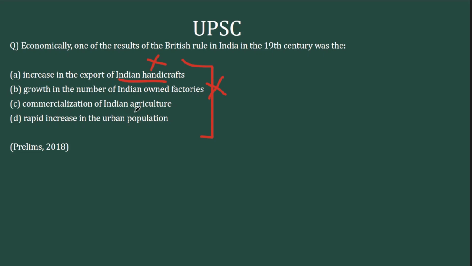Third, commercialization of Indian agriculture. Very possible, because we started cultivating commercial crops like indigo. Next up, a rapid increase in urban population. Now, did this happen during the British time? No, it didn't, because it happened after that. In the 20th century, we can say, not 19th century, when cities like Delhi, Calcutta, everything is developing in the modern sense. So at that time period, it is wrong. The right answer here is option C.